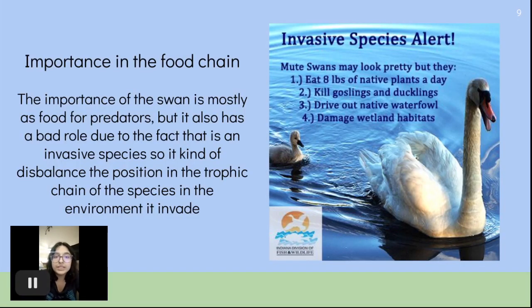Lastly, the importance of the mute swan in the trophic chain is as food for predators, but since it's an invasive species, it also meddles with other trophic chains. When they migrate to another place, they threaten the other species, so the trophic chain of that place gets messed up.